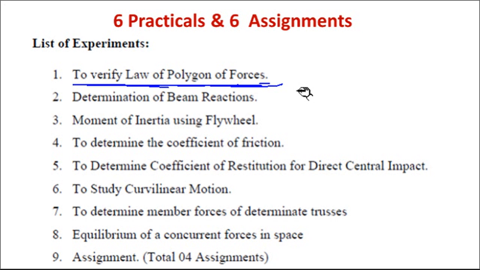After completing your 4 years of degree course, when you get interviewed, if they ask even a simple question, like what is the law of polygon, and you fail to answer, there is no use of studying this subject. So don't mug it up. That is my humble request. Do the practice, and practice will make you perfect.